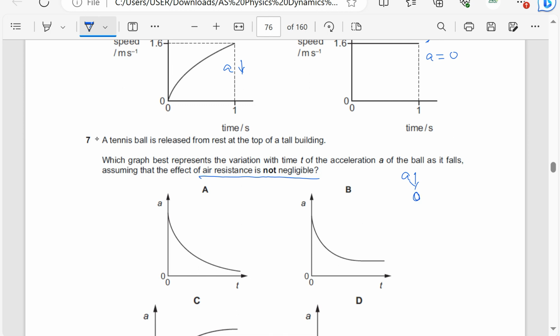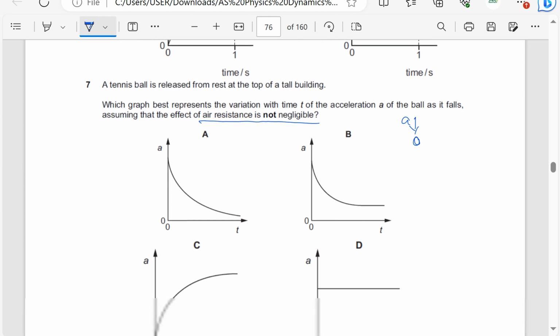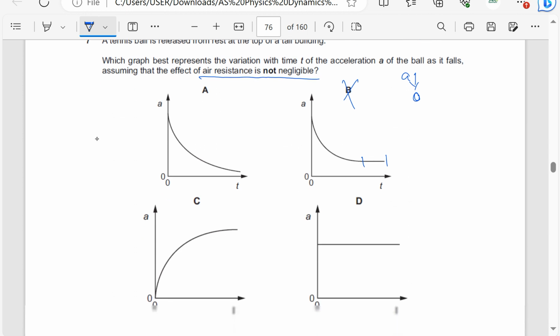When the acceleration becomes 0, then we have reached terminal velocity. So the acceleration decreases to 0. First of all, B is wrong because B is not tending to 0. It means a point is reached where the acceleration remains constant. The acceleration decreases to 0. So the only graph tending to 0 is A. B is wrong because you notice that the line is becoming horizontal, yet if I prolong A, it could tend towards the x-axis, so it is going to 0.